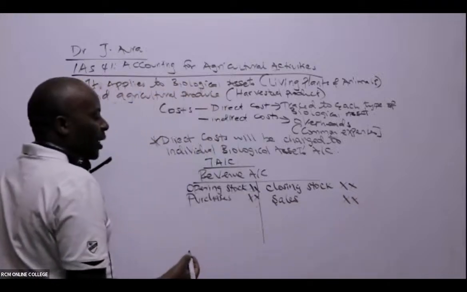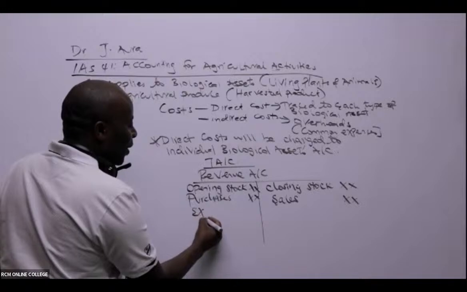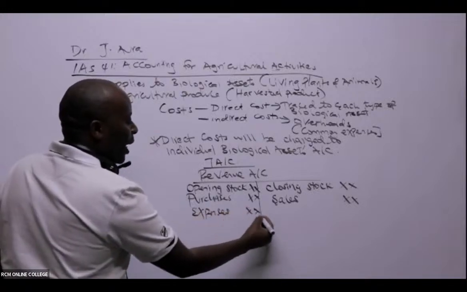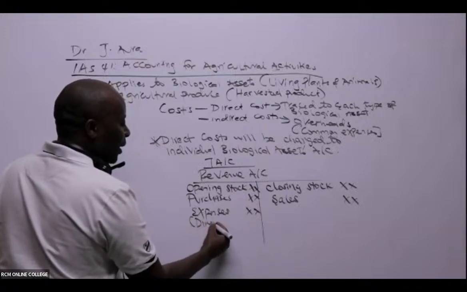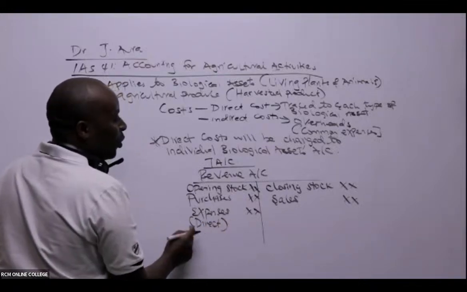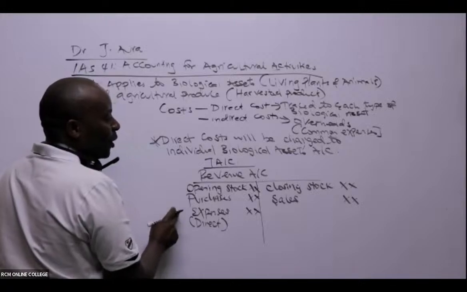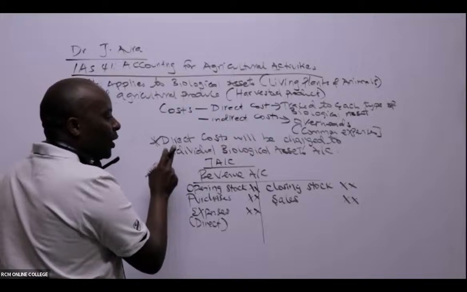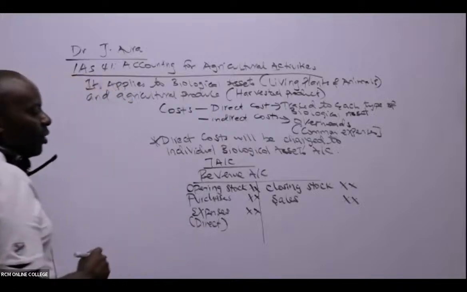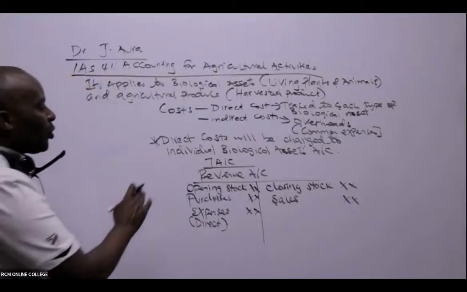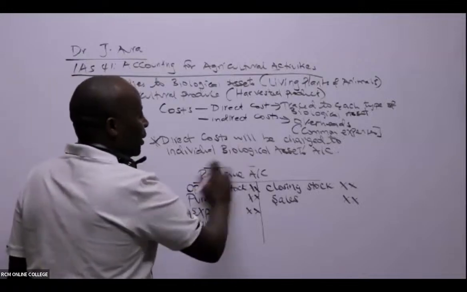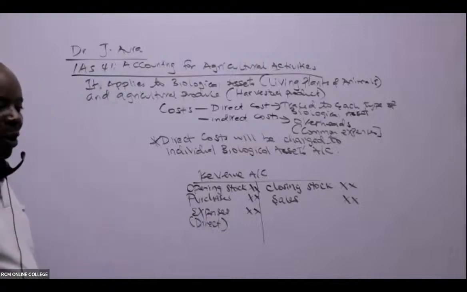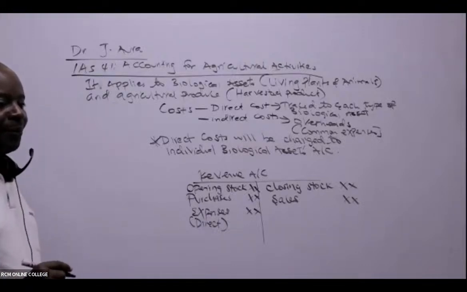Sales will be credited. And then, of course, the direct expenses. Direct expenses, all of them will come here. These are direct expenses. We always charge them to the individual revenue account of each biological asset. So remember, this is our usual T account, the revenue account for our biological assets.